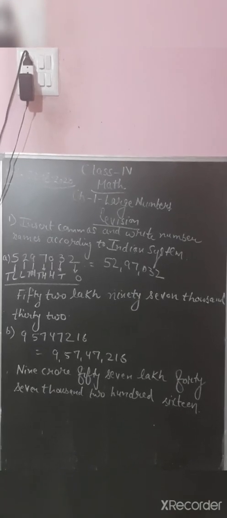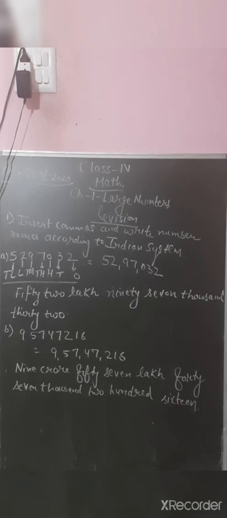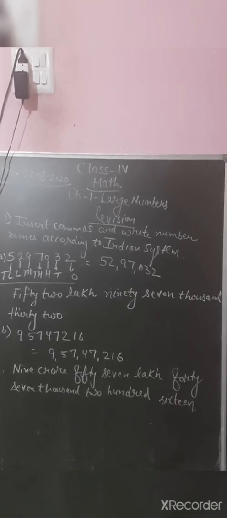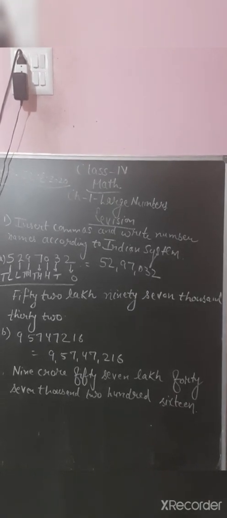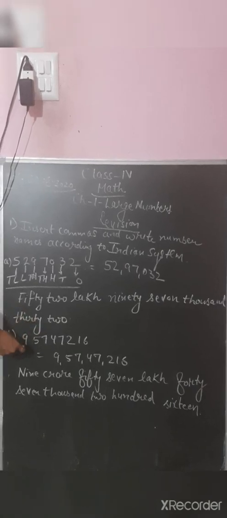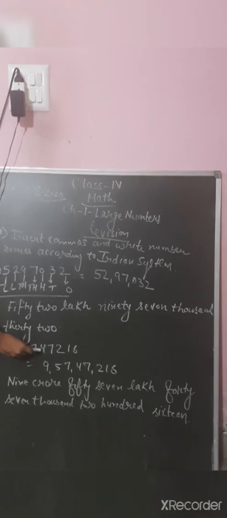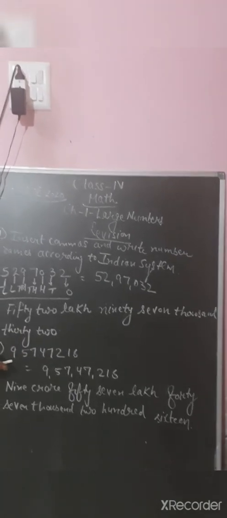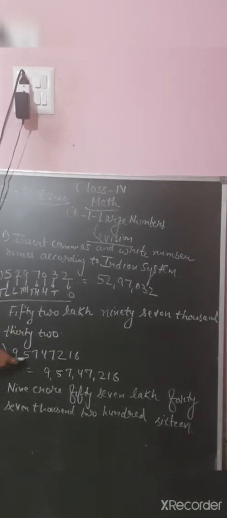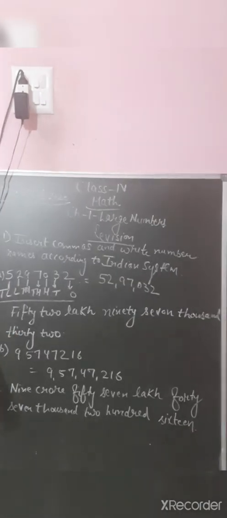Next is 95747,216. It starts from ones, tens, 100, 1000, 10,000, lakh, 10 lakh, crore, 10 crore. Right? So it is 9 crore 57 lakh 47,216.